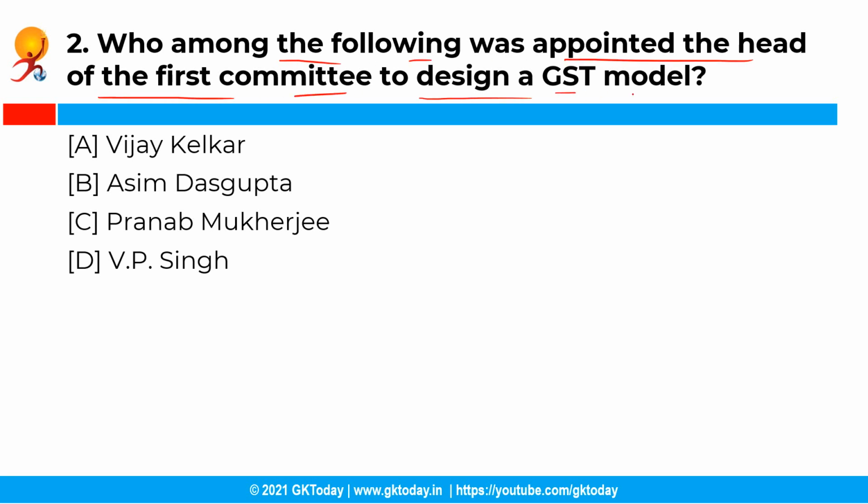Now the next question is, who among the following was appointed the head of the first committee to design a GST model? So you have the following options and the correct answer is option B, that is Asim Dasgupta. So in 1999, the Vajpayee government appointed Asim Dasgupta as the head of the first committee to design a GST model.